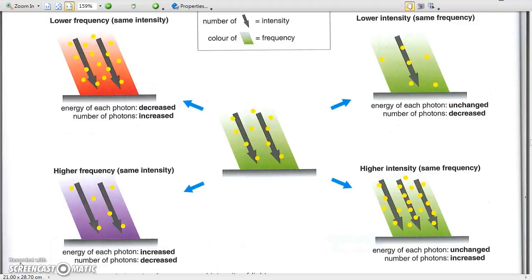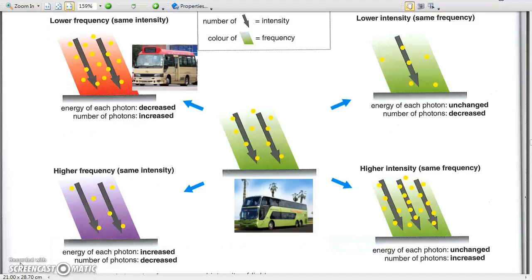Photons of different colors carry different energies. The situation is like mass transportation. The vehicles carry passengers. Using buses, a small number may carry a certain number of passengers. Using minibus, the number of vehicles must be larger to carry the same number of passengers. Using train, just a few may carry the same number of passengers.